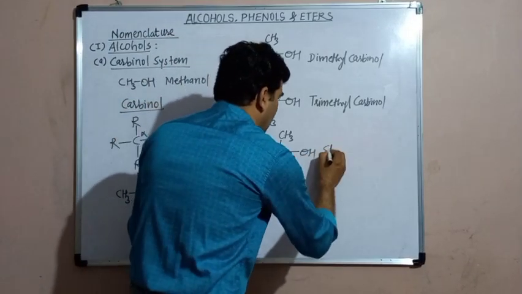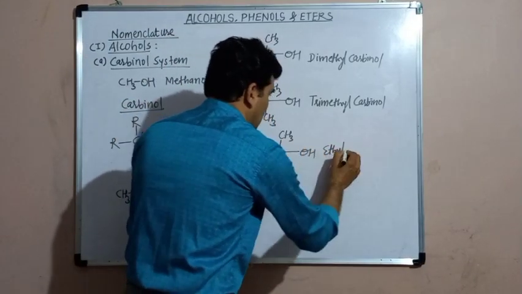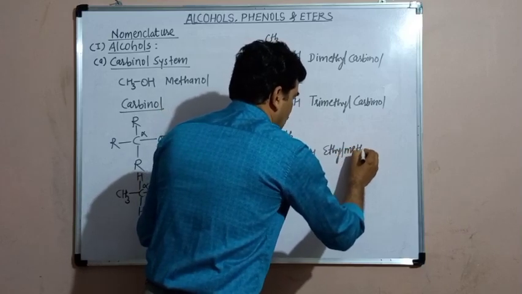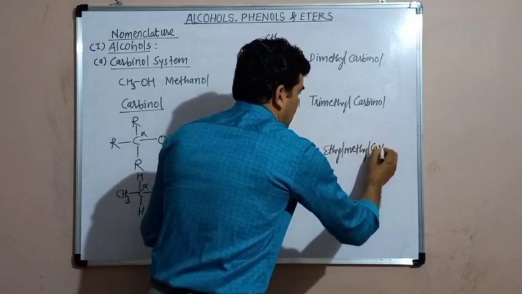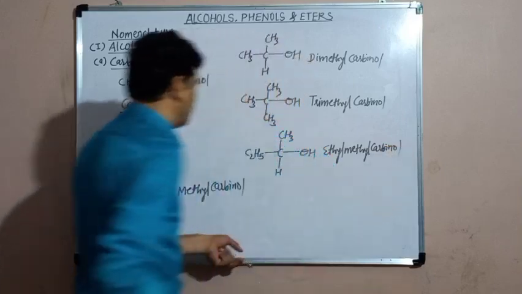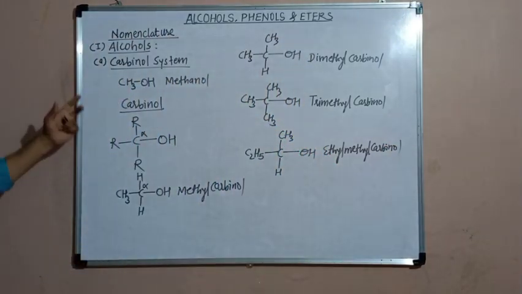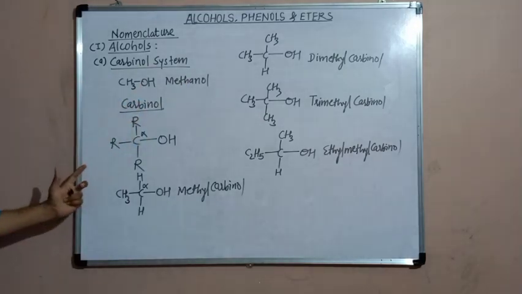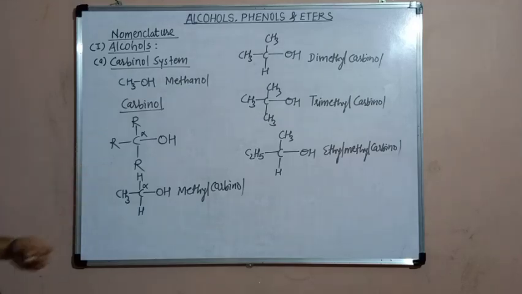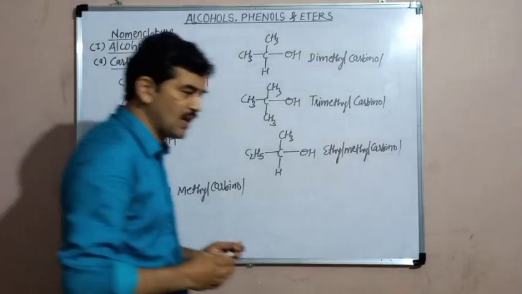Ethyl should be written first, then methyl, and lastly carbinol. Ethyl methyl carbinol. So this is the carbinol system, by which the first member is named as carbinol, and accordingly the other alcohols are named as derivatives of this carbinol. This is a very simple system.